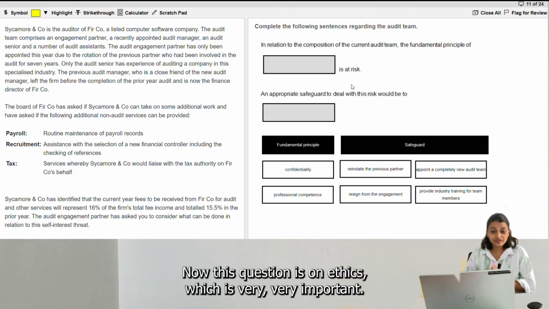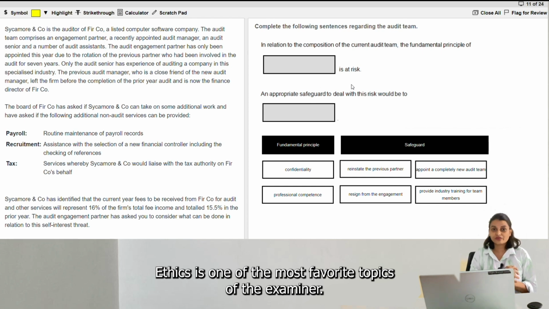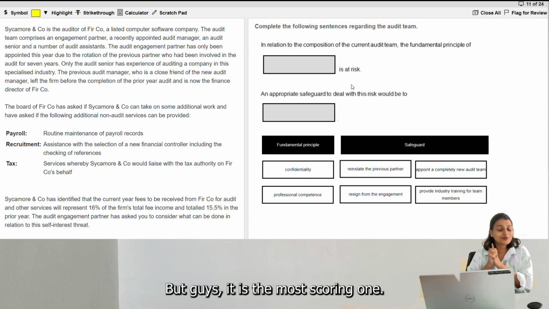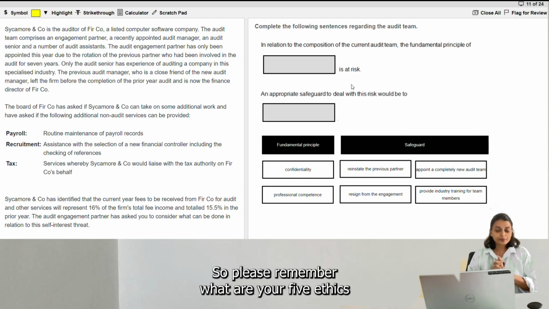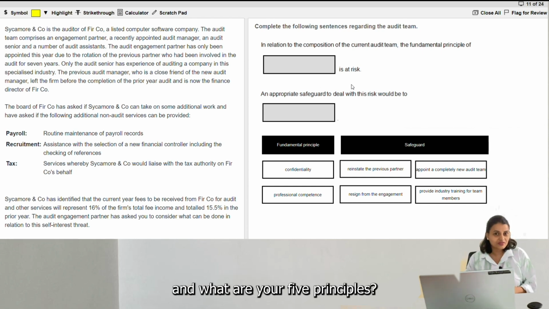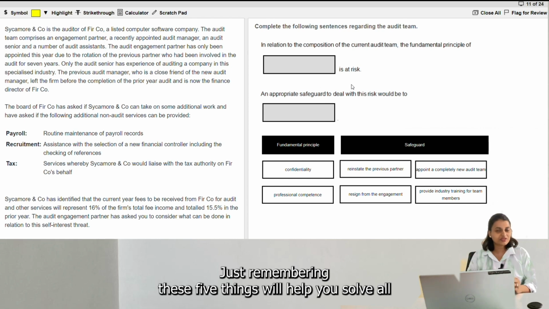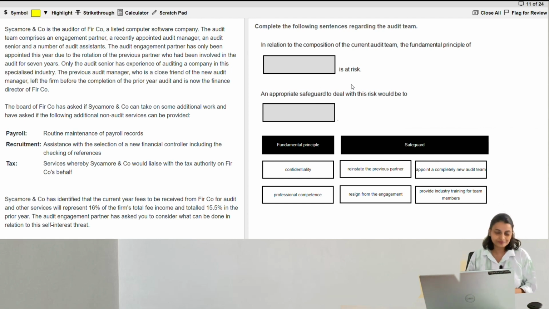Now this question is on ethics, which is very important. Ethics is one of the most favorite topics of the examiner, but guys, it is the most scoring one. So please remember what are your 5 ethics and what are your 5 principles. Just remembering these 5 things will help you solve all these conceptual questions.